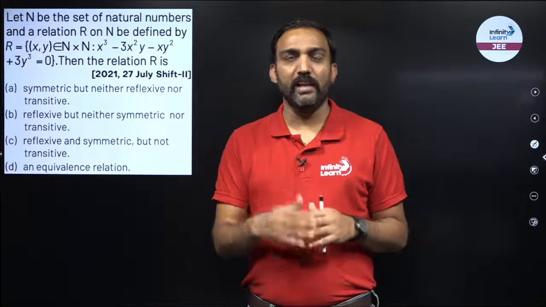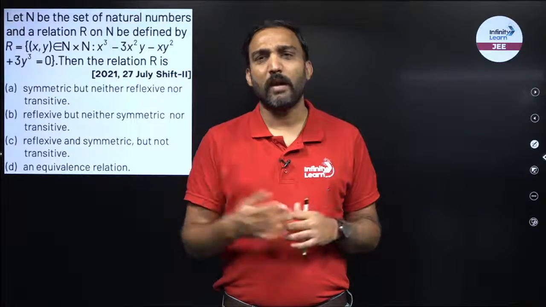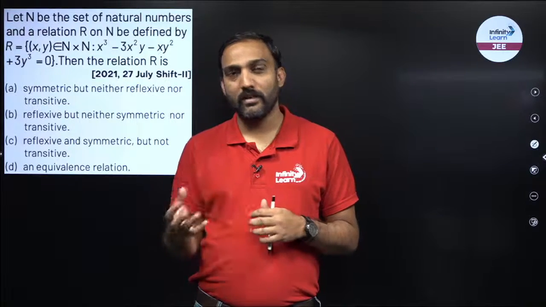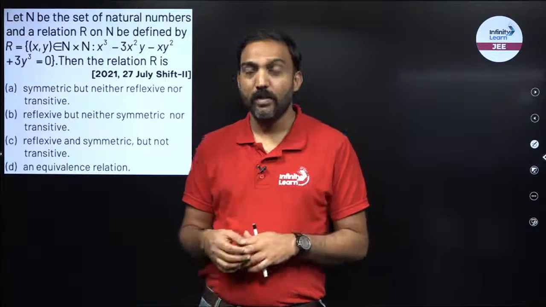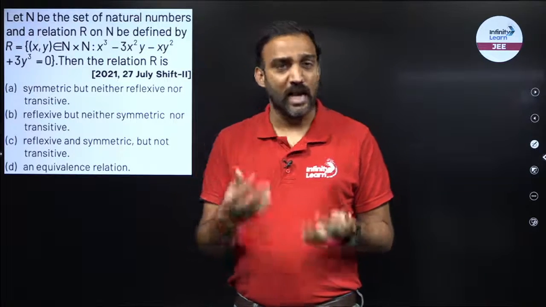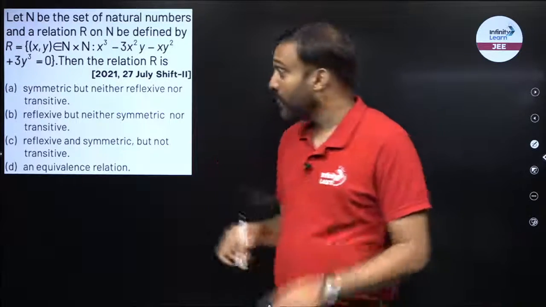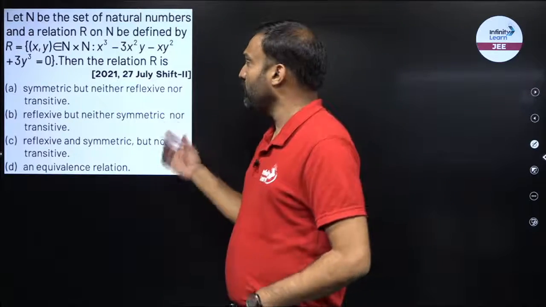Transitive is when A is mapped to B, B is mapped to C, then I should have A mapping to C. Symmetric is when A gives B, then B should give A. Equivalence is when all the relations, reflexive, symmetric, transitive are possible, then that relation will be called the equivalence relation, right. So now over here I have to check whether it is symmetric, reflexive and so on. What is the relation, right?